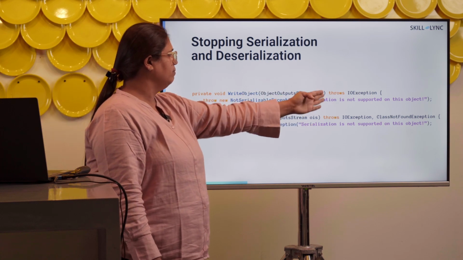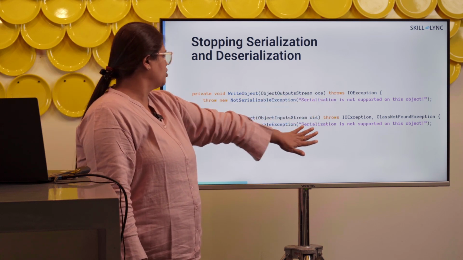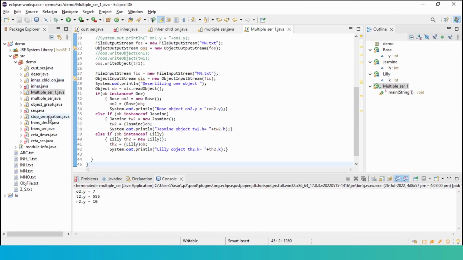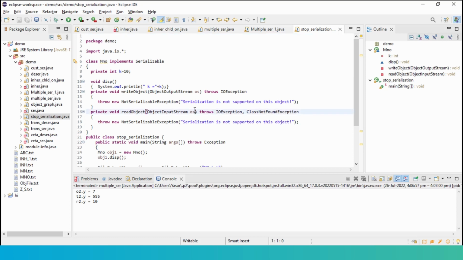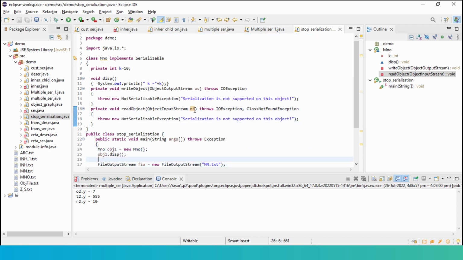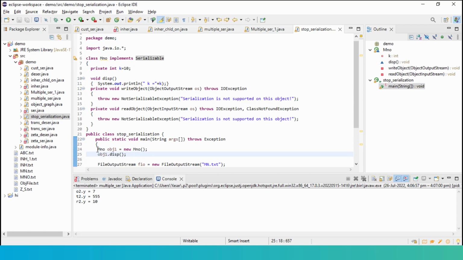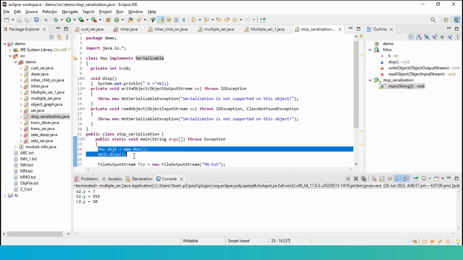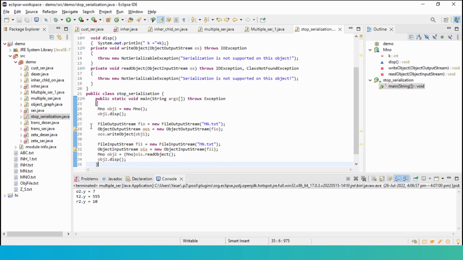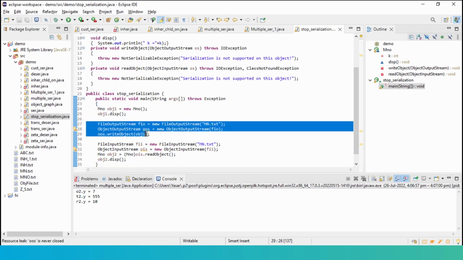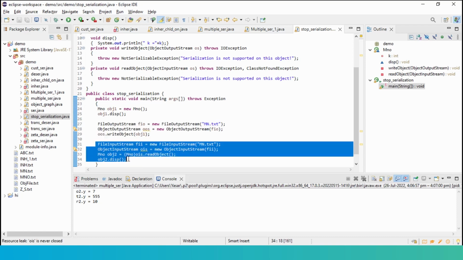The same message can go in both. So we can override both these methods and ensure that serialization doesn't happen. I'm trying to serialize an object of MNO, which has a variable k in it. Object 1 is of type MNO. I'm displaying it. This is the normal serialization process for one object, and here is the deserialization process for the second object.